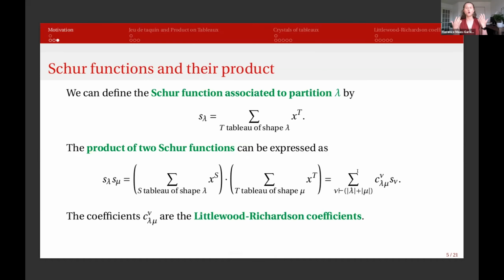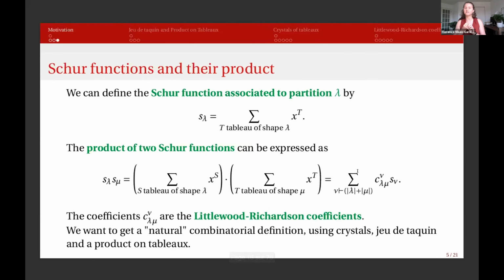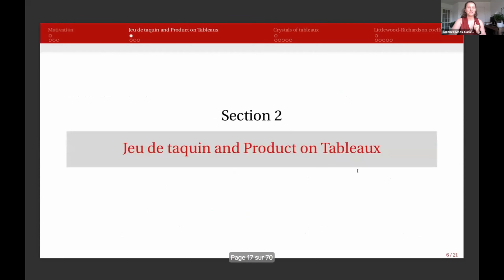They've been studied quite a lot. So you may know that there is actually a combinatorial way of expressing those. And in my opinion, it's not a very natural definition. So I'm going to try to give you a more natural definition for these, using crystals, jeux de taquin, and product on tableaux. I obviously want to introduce all of those things so you can understand my definition. So, starting with jeux de taquin and product on tableaux.